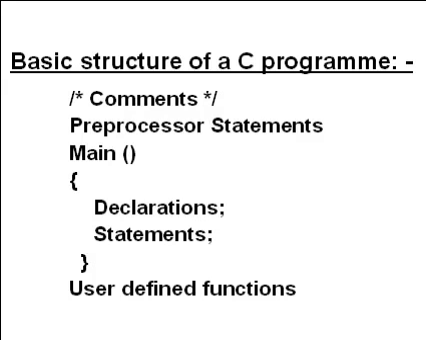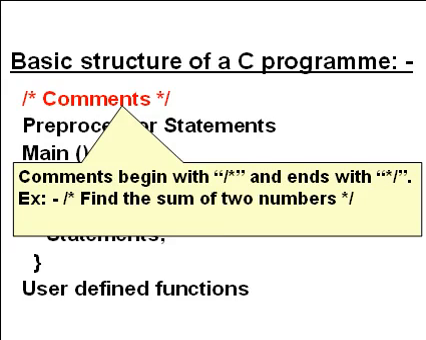Basic structure of a C program. First we write comments. Comments begin with slash star and end with star slash. They are used for our purpose, to explain what the code below is doing. Comments can be written anywhere in the program, but by practice we write them first.